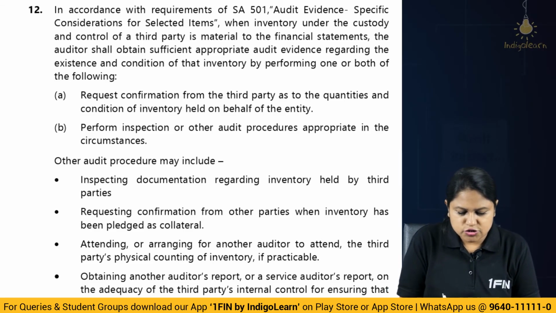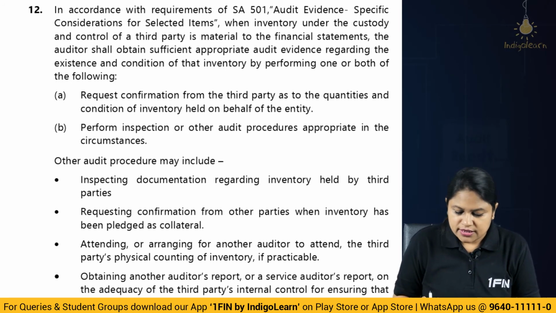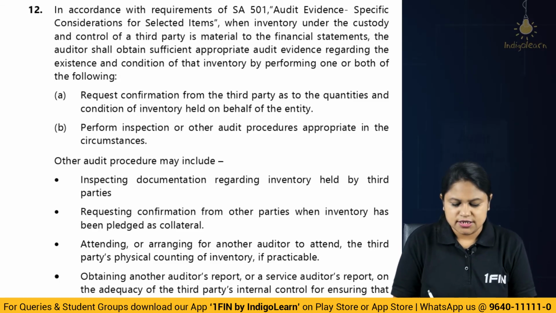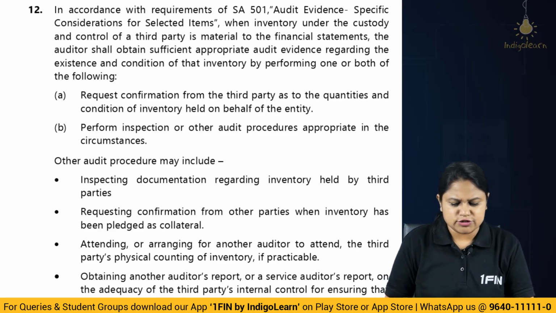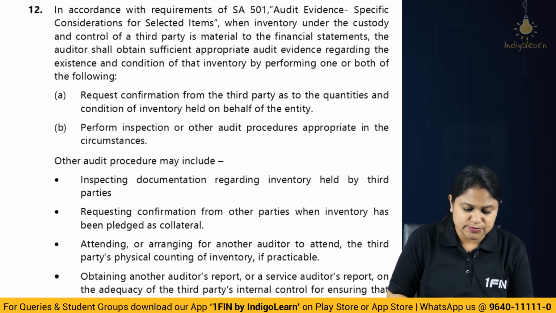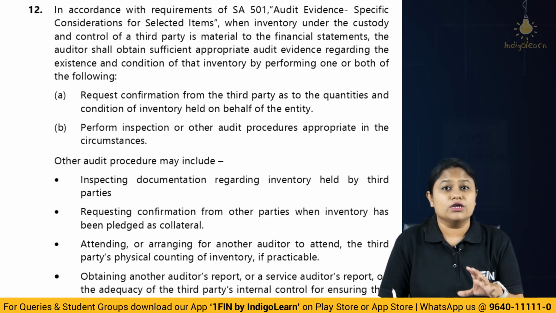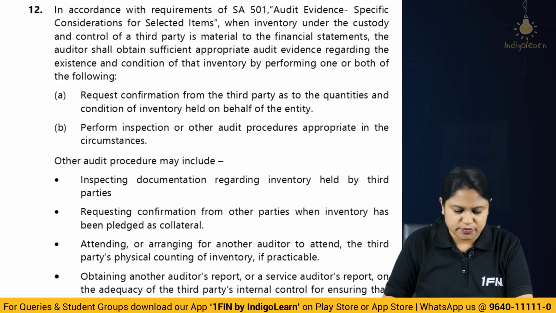So other procedures could be what? Inspecting documentation regarding inventory, requesting confirmation from third parties, attending or arranging another auditor to attend the physical count of the inventory if possible. Then you can obtain a service auditor's report to ensure about the controls, whether properly counted and adequately safeguarded. Because counted and adequately safeguarded means existence and condition both have to be checked. If you have studied SA 501 properly, if you have gone through the lecture very carefully, you have seen this part I have highlighted and I have also explained it in detail with all proper examples. So I think it is quite manageable if you have studied 501 properly.